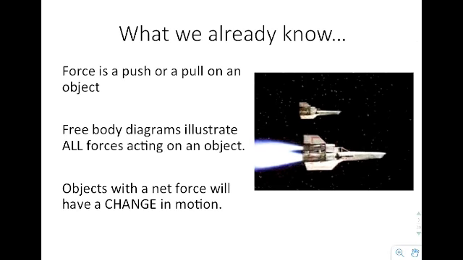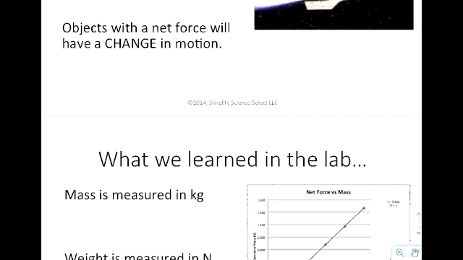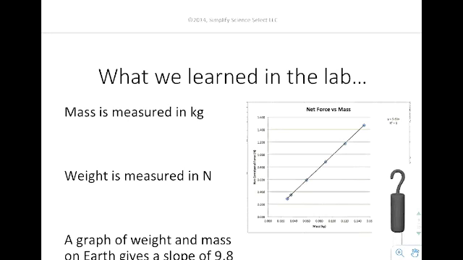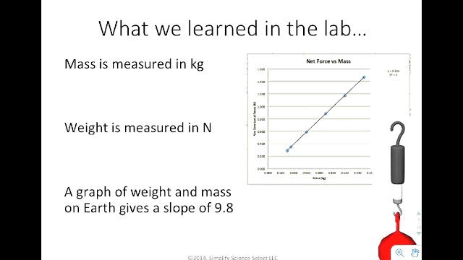So, what we already know. We know that a force is a push or pull on an object, and we know that free body diagrams are used to illustrate all of the forces acting on the object. We also explored the concept of a net force and the net force resulting in a change in motion. We talked about mass being measured in kilograms, and we also said that weight was measured in newtons. That was nothing new. But whenever we took those for the same object and we found the weight and the mass of every object, we got a graph, and that graph gave us a slope of 9.8. That 9.8 told us that that was the acceleration due to gravity in meters per second squared.